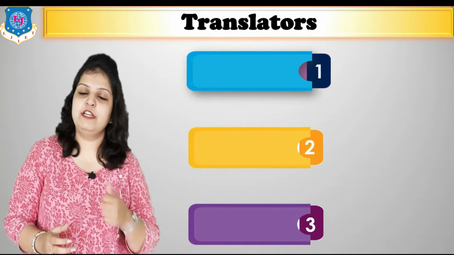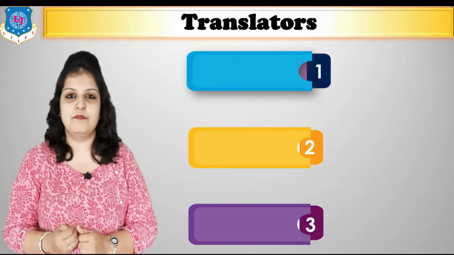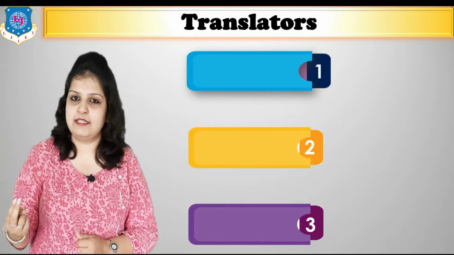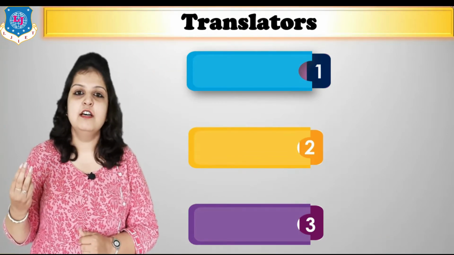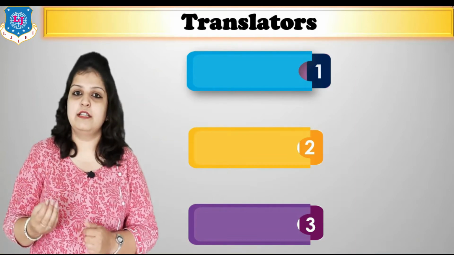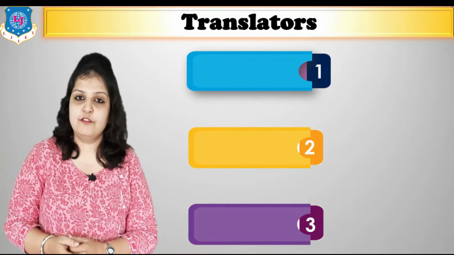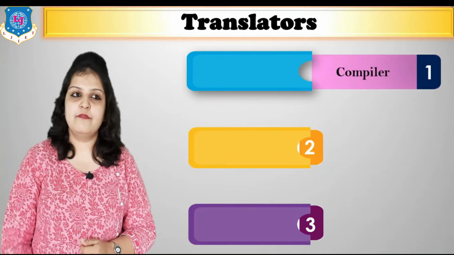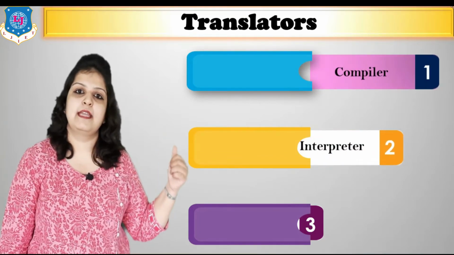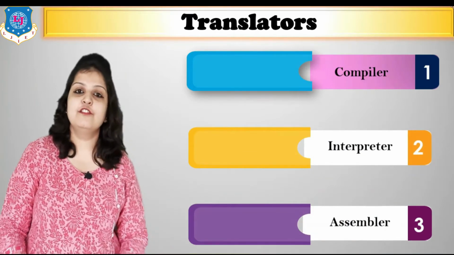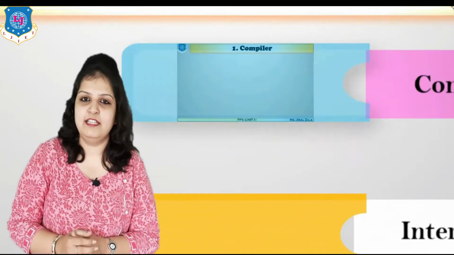So in the last video we have learned three different types of languages. First is machine language, second is assembly language, and third is high level language. So for these languages we need some translators. We are going to discuss three translators today. First is a compiler, second is an interpreter, and third is an assembler. So let us see in detail.